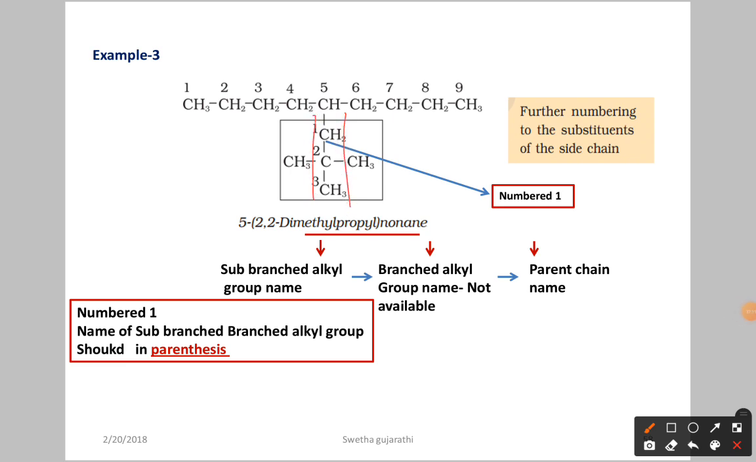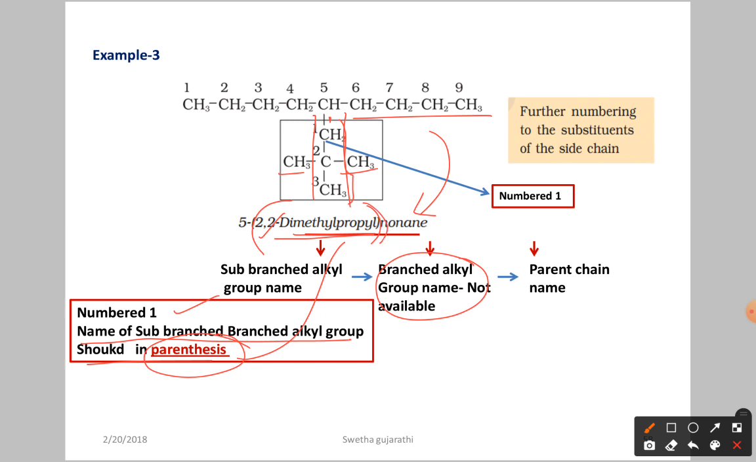This is the longest carbon chain. Here we have two methyls at the 2 position, so 2,2-dimethyl. The parent chain is propyl, because we have 3 carbon atoms. So 2,2-dimethylpropyl, then close with the parenthesis, because we have sub-branching. The parent chain is nonane. Here we don't have any other alkyl group, so we are not going to write one; if any alkyl group is there, you have to mention it. The name of the sub-branched alkyl group should be in parentheses, so we already wrote it in parentheses.